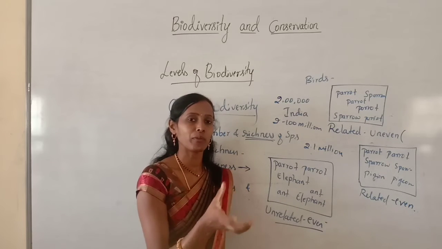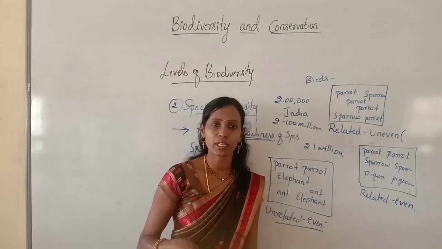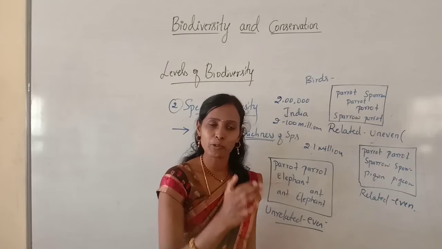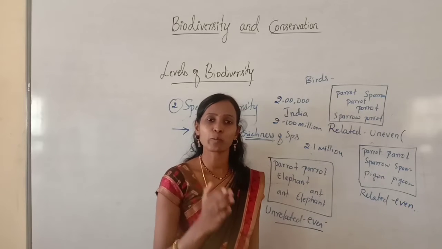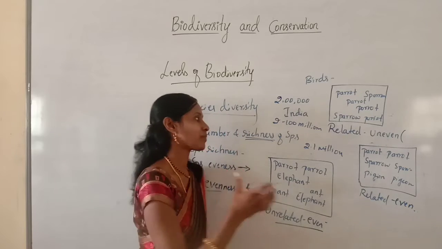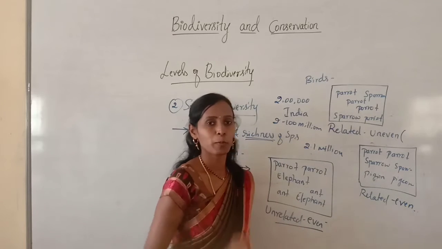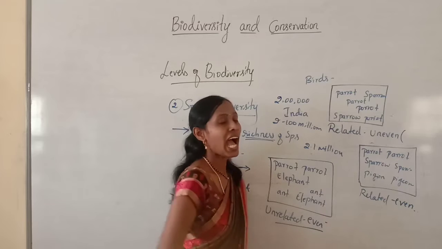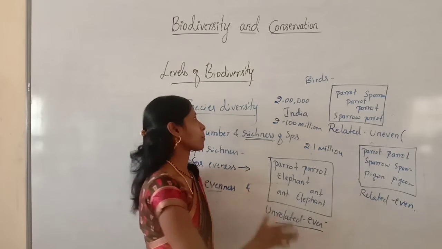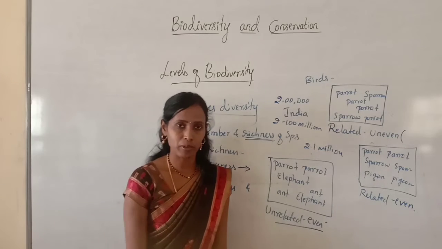Initially we said that the total number of living organisms is about 1.5 million. The number keeps on changing because new species will be identified, given scientific names and included. That's why, till now, about 2.5 million species have been identified and given scientific names. So this completes species diversity.